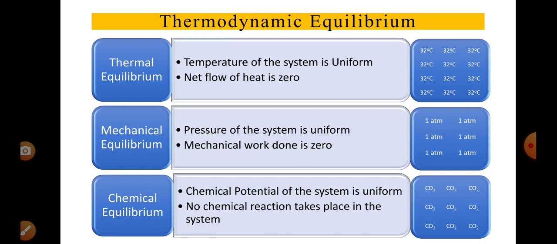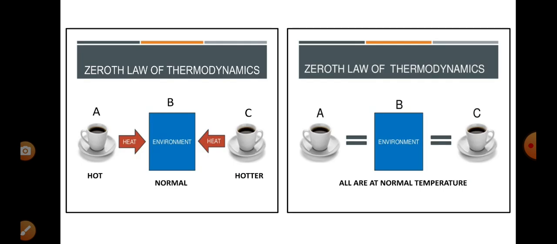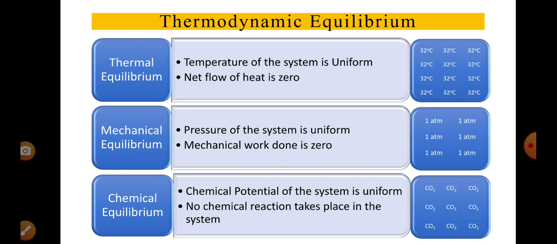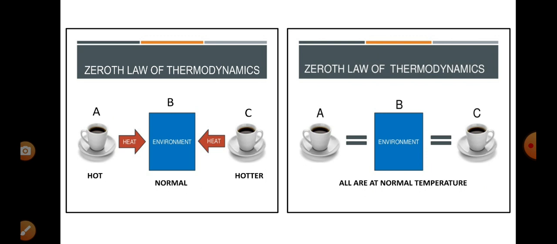That is how we can understand that. When these three equilibriums are satisfied, then only the system is said to be in thermodynamic equilibrium.